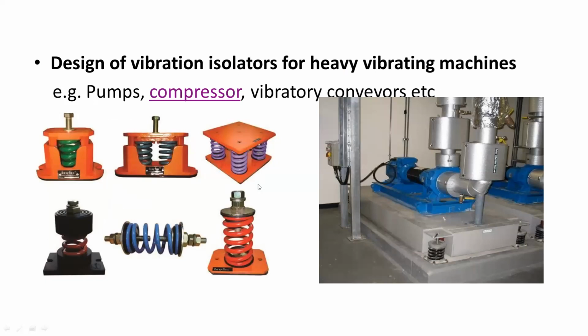You must have seen such isolators in workshops. The heavy machines having rotating parts are subjected to vibrations. In order to minimize this vibration, the machine needs to be isolated from the foundation by using these isolators. Let us see one example.